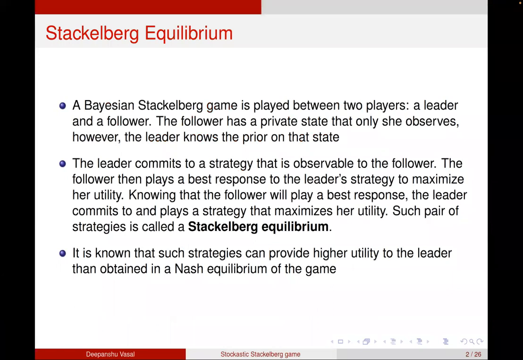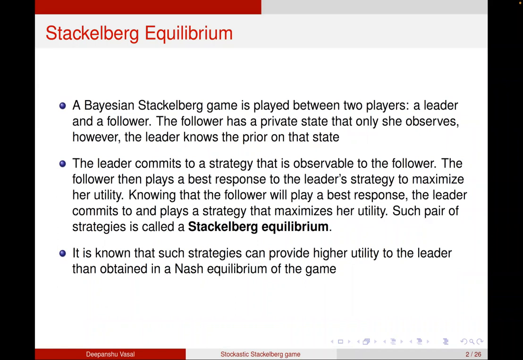So a Bayesian Stackelberg game is played between two players, a leader and a follower. A follower has a private state that only she observes. However, the leader knows the prior on that state. The leader commits to a strategy that is observable to the follower. The follower then plays a best response to the leader's strategy to maximize her utility. Knowing that the follower will play a best response, the leader commits to and plays a strategy that maximizes her utility. Such a pair of strategies is called a Stackelberg equilibrium.